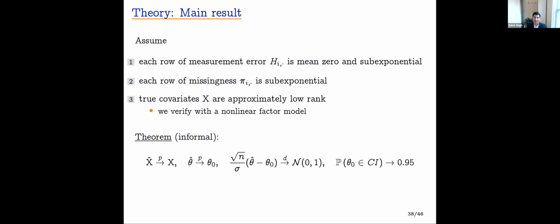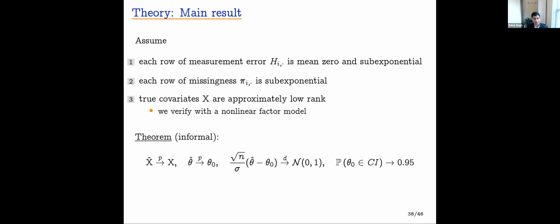So here's our theory on a slide. We place three main assumptions. First, that each row of measurement error is conditionally mean zero and sub-exponential. Second, that each row of missingness is conditionally sub-exponential. And third, that the matrix of the true covariates is approximately low rank. We've already seen this as reasonable in practice, and in the paper we further verify that it's reasonable in theory for nonlinear factor models. Then we prove consistency of the data cleaning, consistency of causal inference, Gaussian approximation, and validity